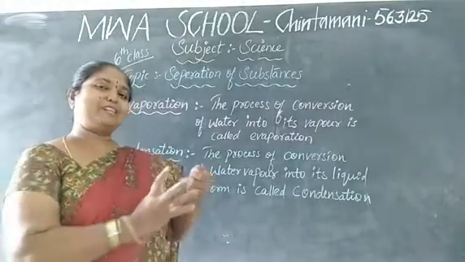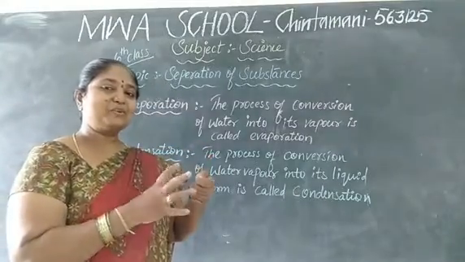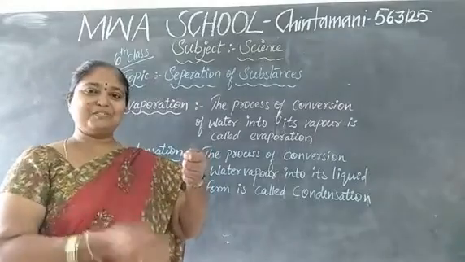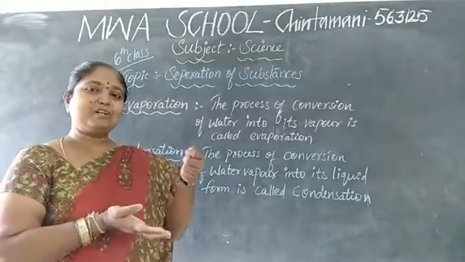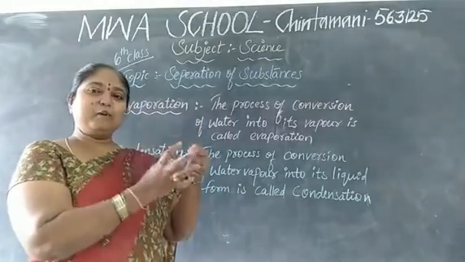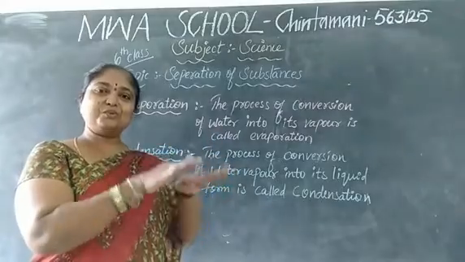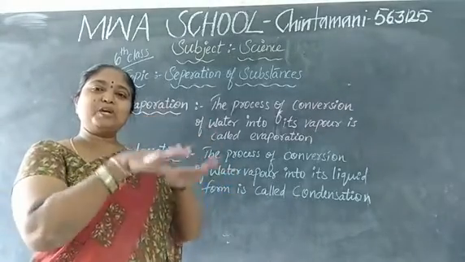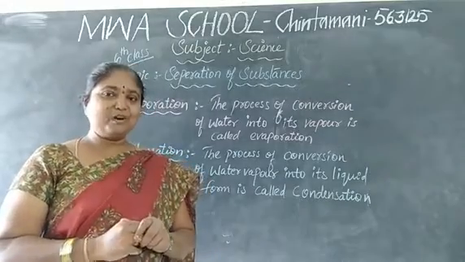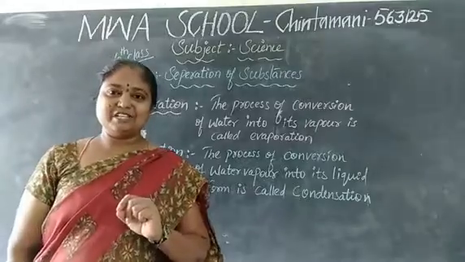When the water vapors come towards the plate with ice cubes, water droplets will come down. The vapor coming is the process of evaporation. When we keep ice cubes there, the vapors cool down and are converted into water. So, this is our evaporation and condensation process.